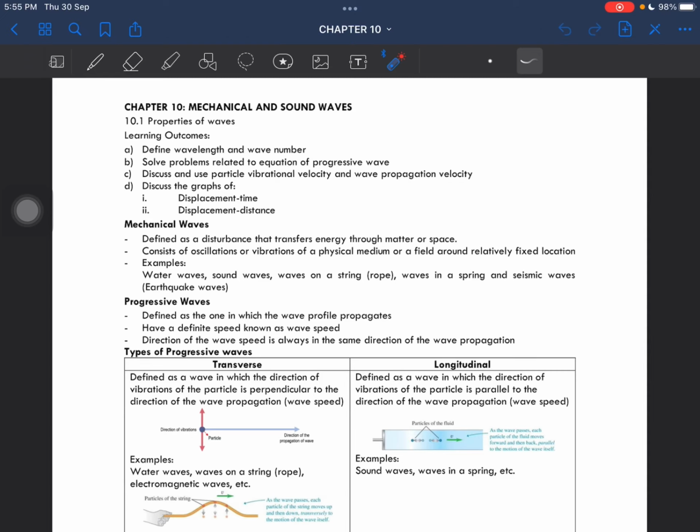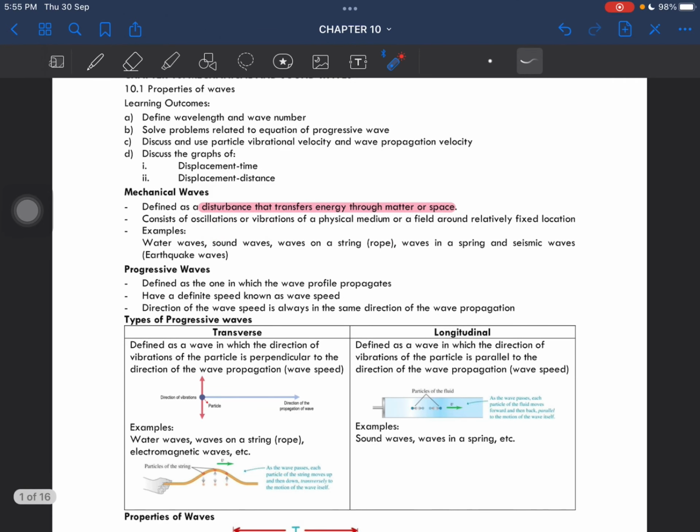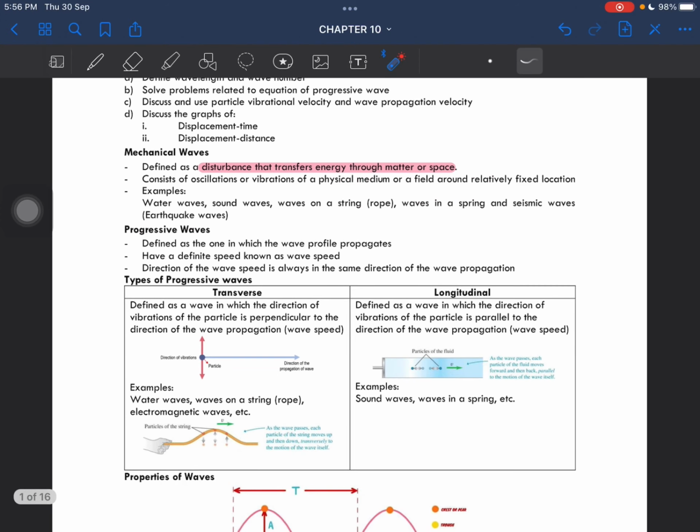Right. So what is mechanical waves? Well, mechanical waves is defined as a disturbance. Okay, it is a disturbance that transfers energy through matter or space. Okay, so it consists of oscillations or vibrations of a physical medium or a field around relatively fixed location. For examples, we have water waves, sound waves, waves on a rope, waves in a spring, and how do I pronounce this? Seismic waves? I don't know. Basically, it's just the earthquake lah. Okay?